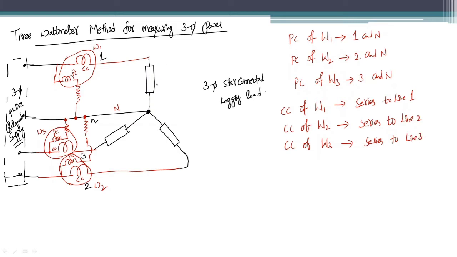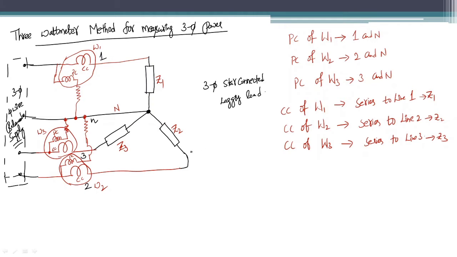Okay, so I am assuming the impedance which is connected in between the line 1 and neutral as Z1, the impedance which is connected in between line 2 and neutral as Z2, and the impedance which is connected in between line 3 and neutral as Z3. Okay, so here line 1 is in series to Z1, line 2 in series to Z2, line 3 in series to Z3. So the current coil is connected in series to the impedances, and the potential coils are connected in between the line and neutral, right?